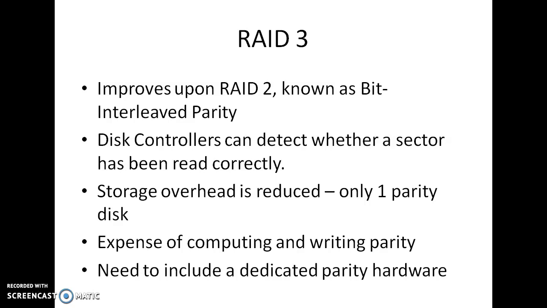Here the disk controllers can detect whether a sector has been read correctly or not. Okay, whether the particular sector has been read correctly or not can be detected by our disk controllers. So a single parity bit can be used for error correction as well as detection in our RAID level 3. We use only one parity disk, so our storage overhead is also reduced. One parity disk is used for detection and correction here.